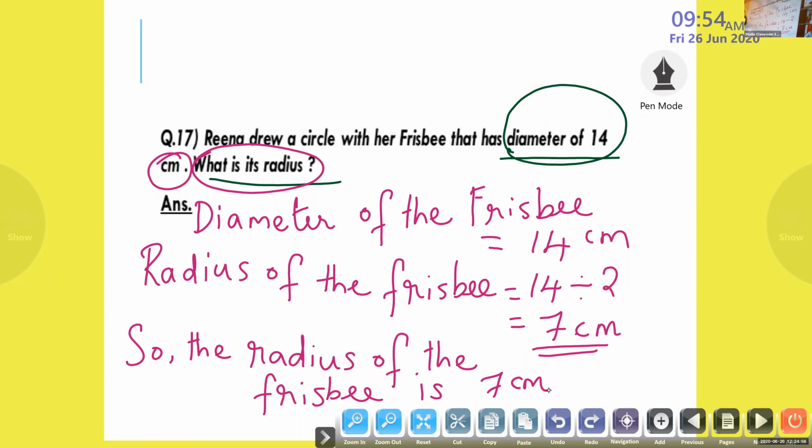Children, it's over. No, ma'am. Children, you can write fast. No, ma'am. That's why I told you to write in your rough book.